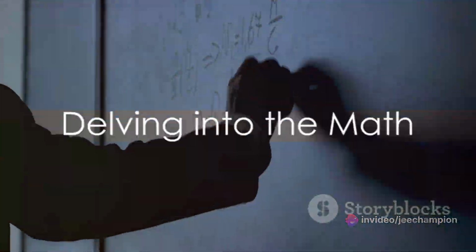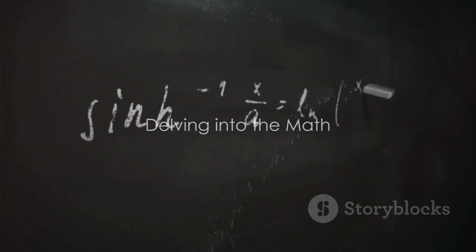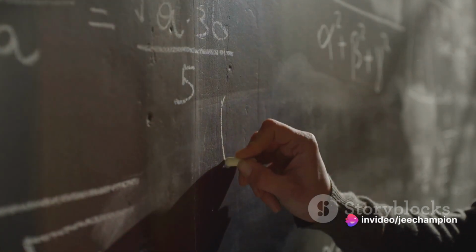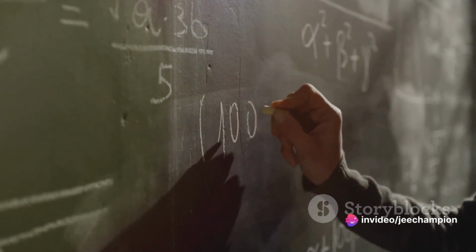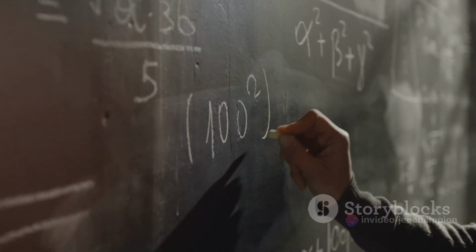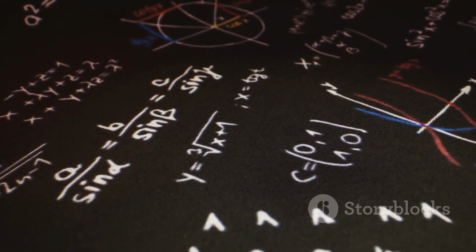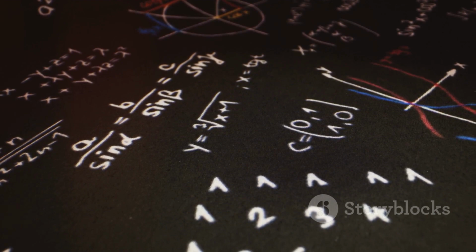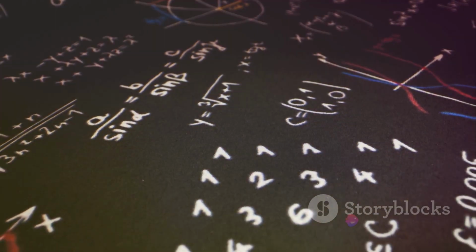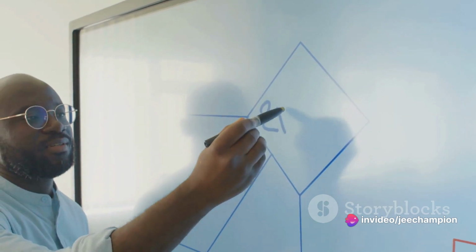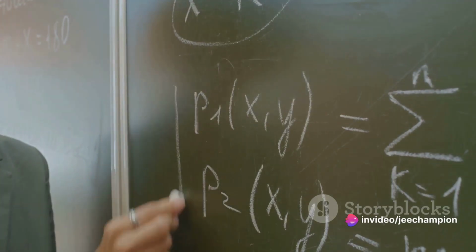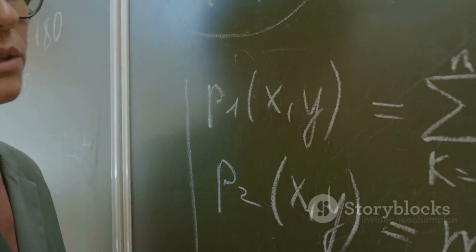To understand Poisson's ratio thoroughly, we need to take a look at the math behind it. So let's roll up our sleeves and do just that. The mathematical formula for Poisson's ratio, represented by the Greek letter nu, is actually quite straightforward. It's defined as the negative ratio of transverse strain to axial strain. But what does this mean? Let's break it down. Strain, in the world of materials science, is a measure of deformation representing the displacement between particles in the material body.